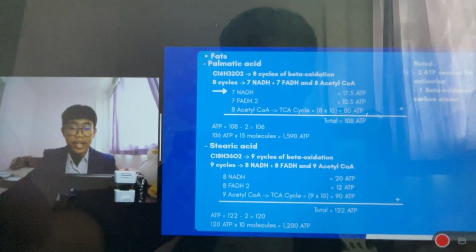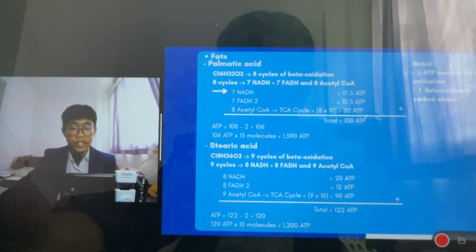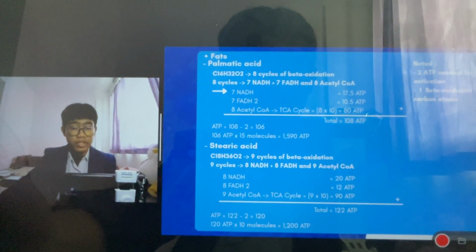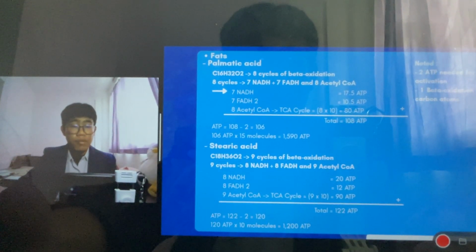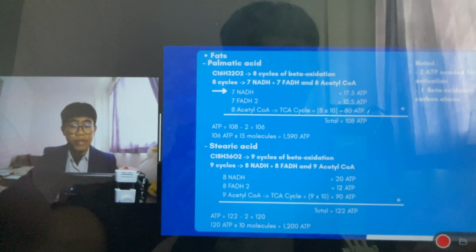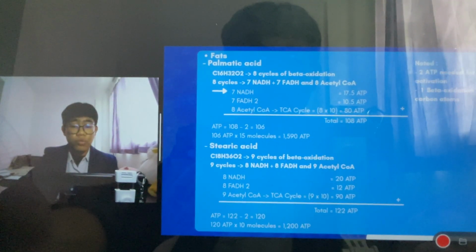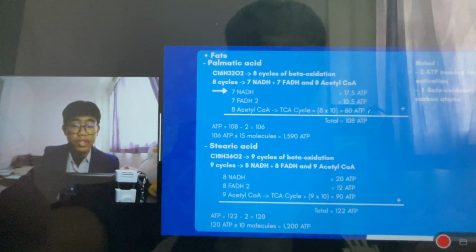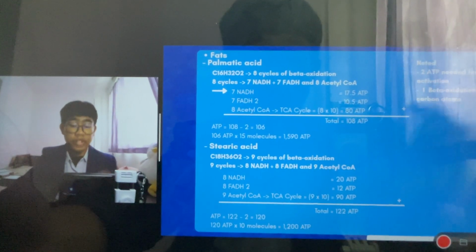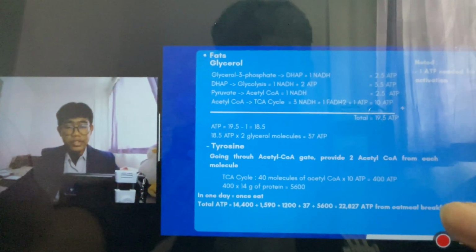So there are 8 NADH, 8 FADH, and 9 acetyl-CoA. The total ATP resulted is 122. But note that 2 ATP are needed for the activation, so it becomes 120 ATP for 1 molecule of stearic acid. Because we have 10 molecules of stearic acid for 1 gram of the fats, we calculate it, and it becomes 1200 ATP.